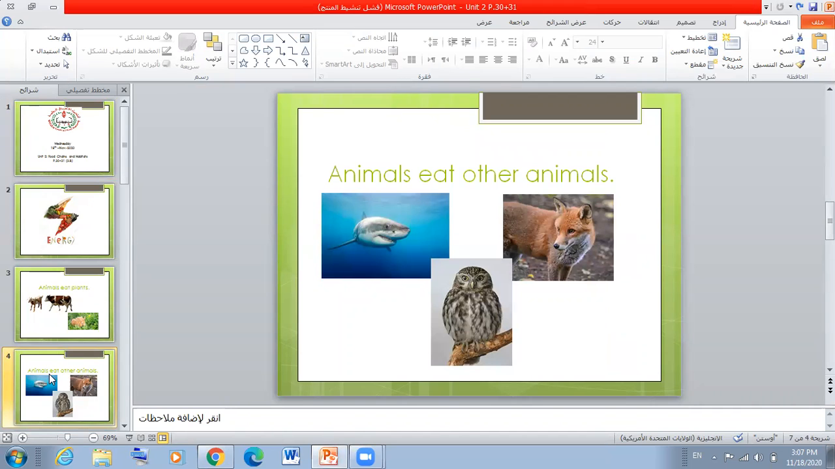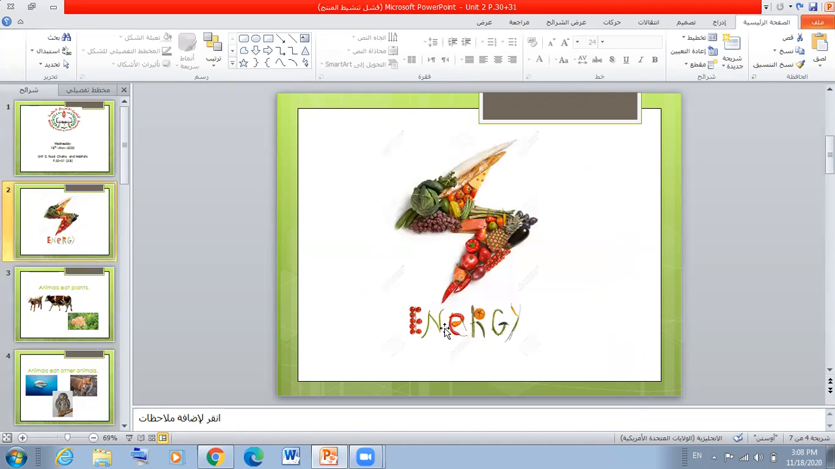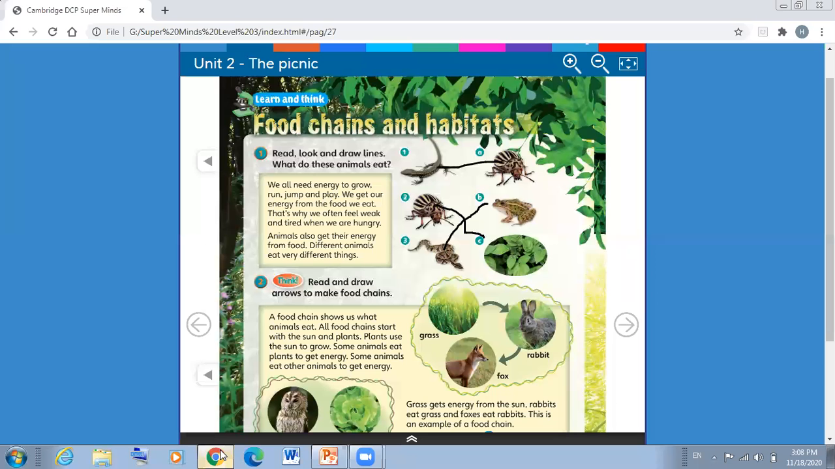Give me an example of an animal that eats other animals. Excellent. A lion, a tiger, a dog. All of these eat other animals. Okay? I want you to focus with me here with this picture. This picture is a very nice picture. Do you know why? Because this is the word energy, and this sign for the word energy is represented by using the food. That means we get our energy from the food. Okay, so let's continue.